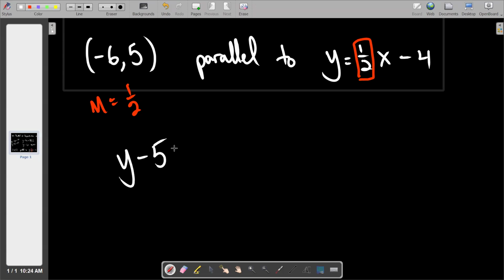y minus 5 equals 1/2 times (x plus 6), just like that. See it? That's the new thing. And you might wonder, why did that take 15 minutes to get through? It's because 28 years of trying this before have told me that we need to take time on that for you to really understand parallel and perpendicular.